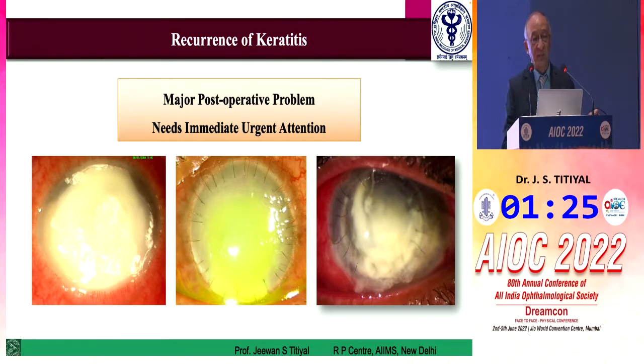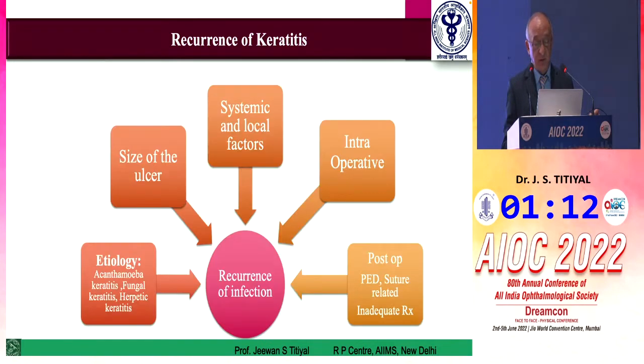Yes, it will all depend on the pathology behind it also, and that might be the cause for recurrence happening in these cases. You all know larger grafts, fungal ulcers, especially cases where you could not have the diagnosis proper, will have more chances of recurrence. I talked about PED; suture-related problems are very, very critical in our country. Otherwise, sometimes we don't really look into systemic and local factors. As Dr. Tully talked about, there are so many other causes for perforation and peripheral thinning, which may subsequently cause secondary infection in these patients.